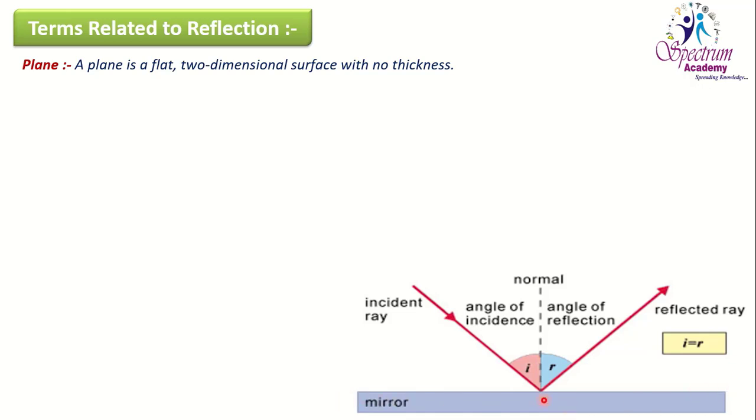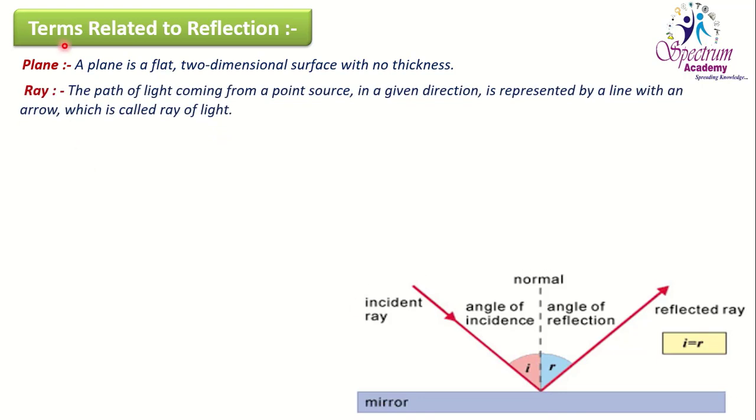So this much is the plane of mirror. Again, ray: the path of light coming from a point source in a given direction. Here is a sun. From this sun, light rays are coming toward the surface of the mirror.